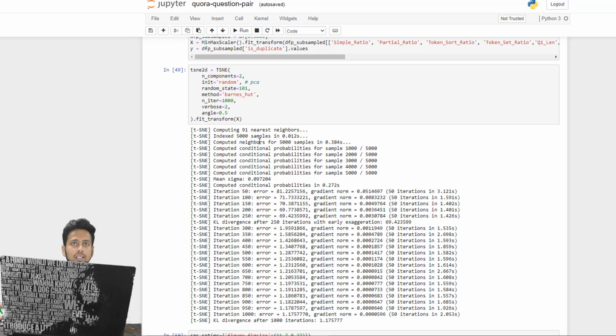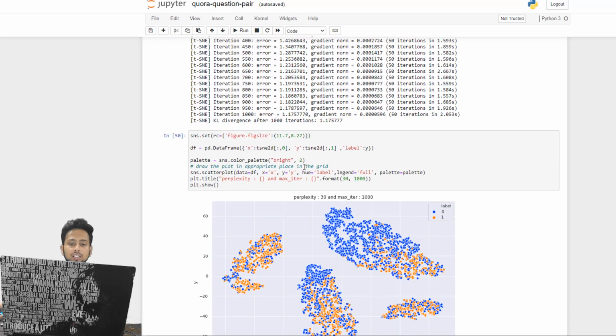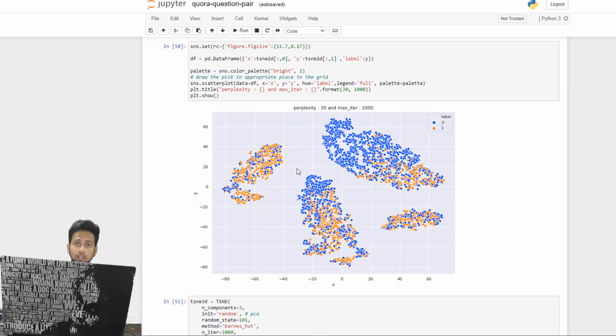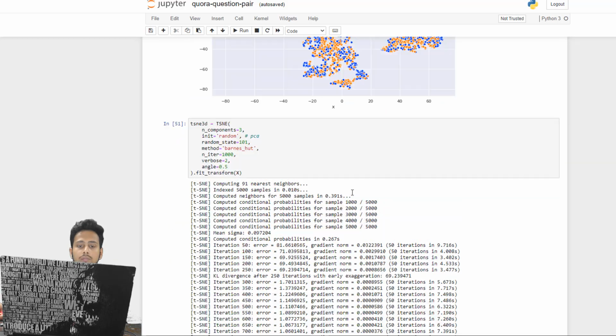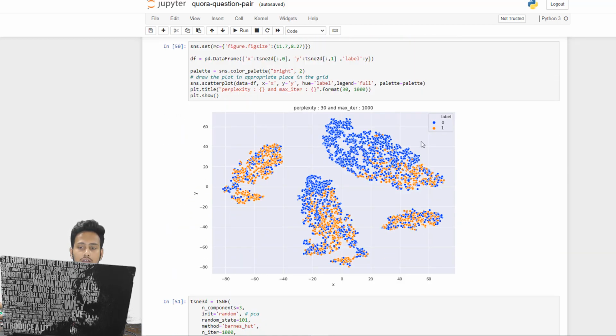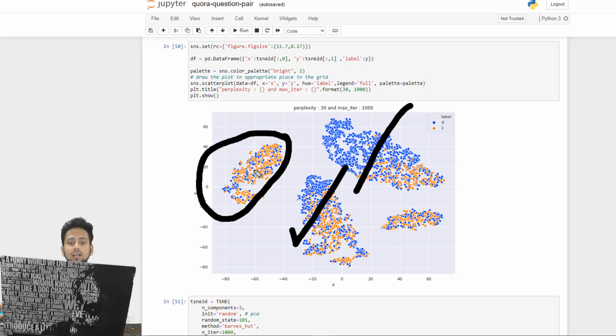And then here we are doing some sort of t-SNE. So t-SNE is basically one of the most important techniques used to visualize multi-dimensional data into two-dimensional or even three-dimensional if we want to do so. Here you can see that with the help of t-SNE, we can simply draw a line here, draw some line here, and this is the cluster where we can say that all the things that come to this cluster are duplicates.